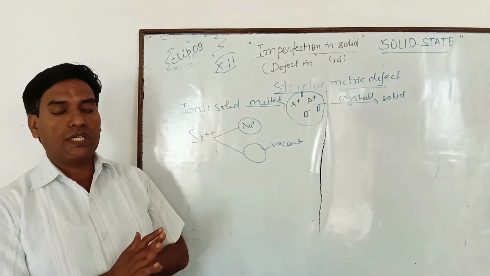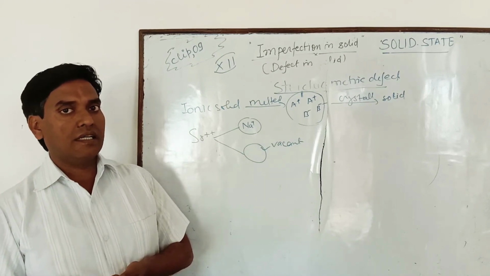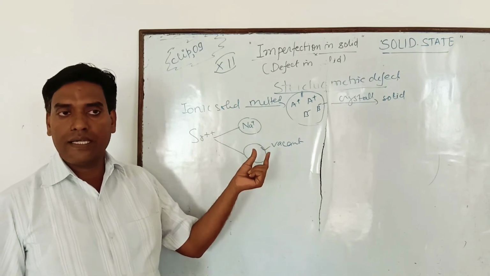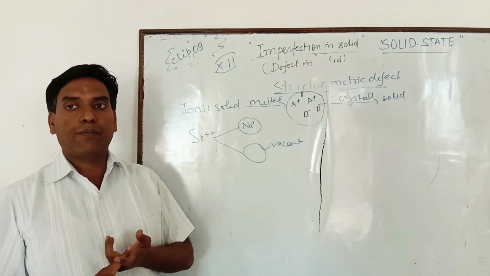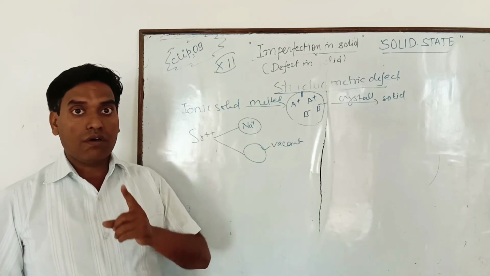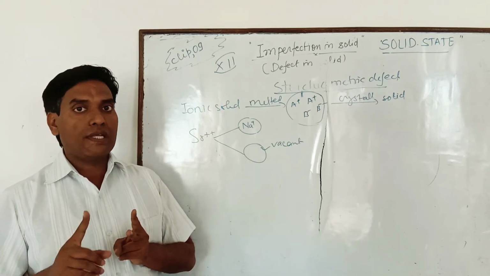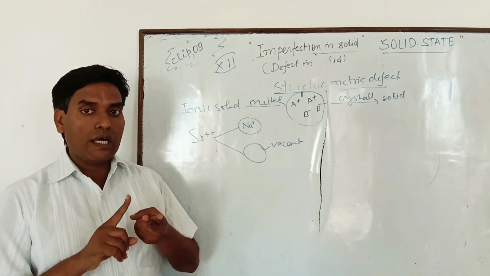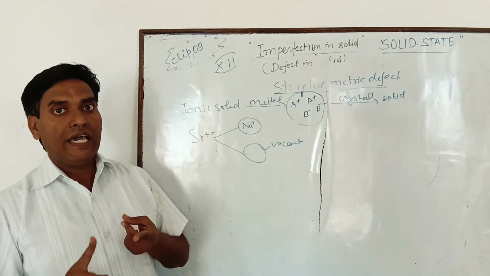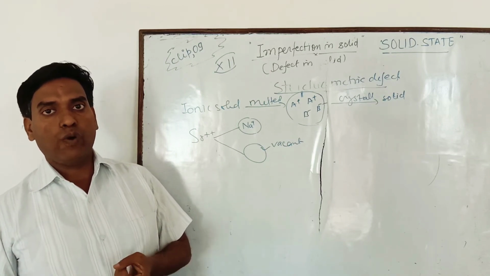When molten NaCl with a small amount of SrCl2 crystallizes, certain Na plus ions are replaced by Sr2 plus ions. Because the valency of Sr2 plus is 2 and the valency of Na plus is 1, one Sr2 plus ion replaces 2 Na plus ions, and at one place it occupies itself and the other remains vacant.